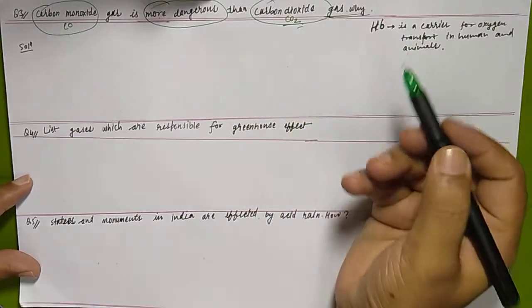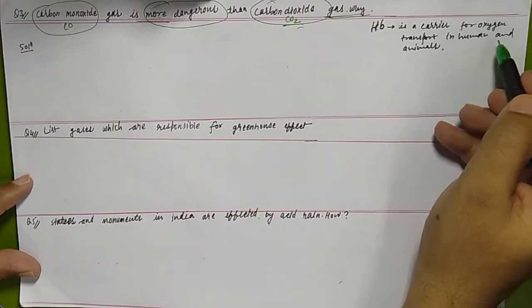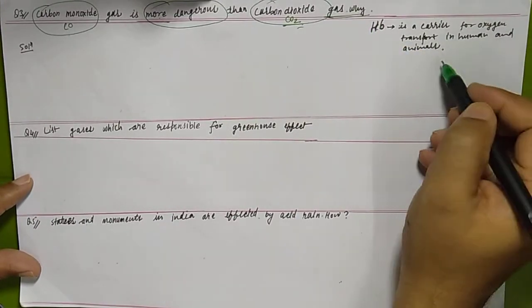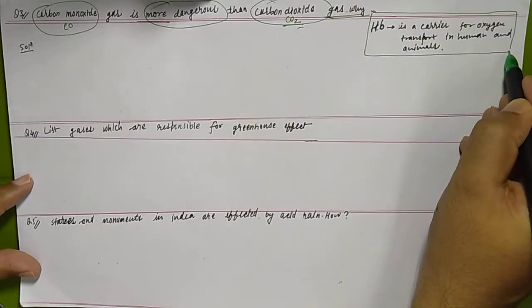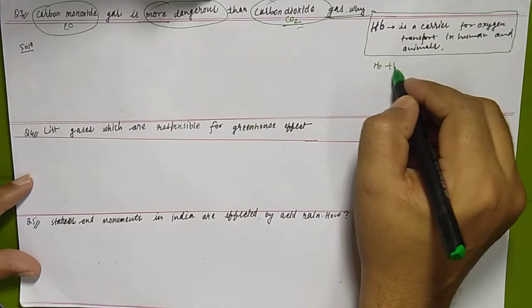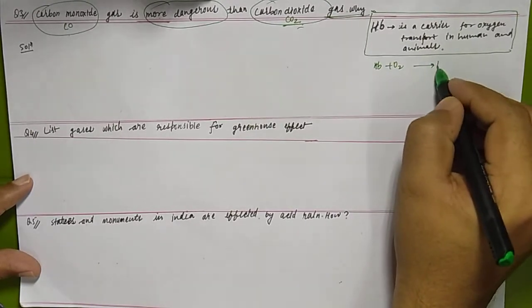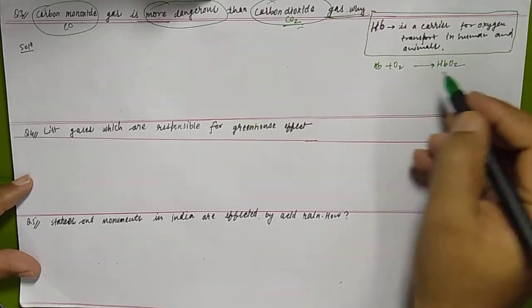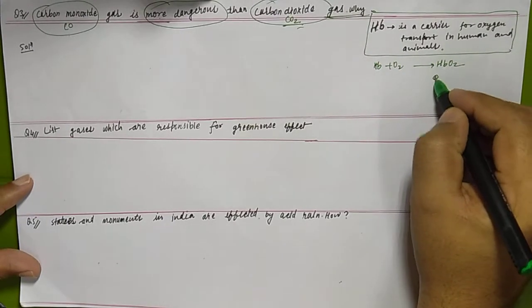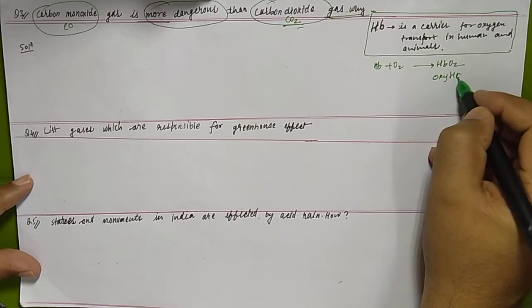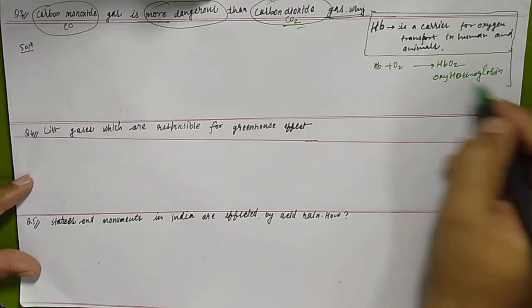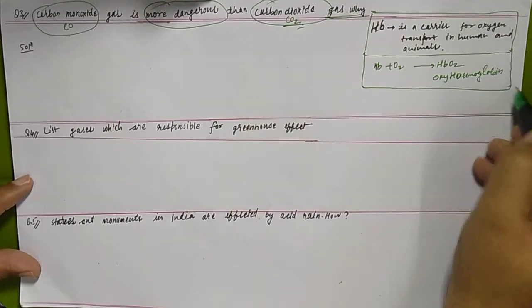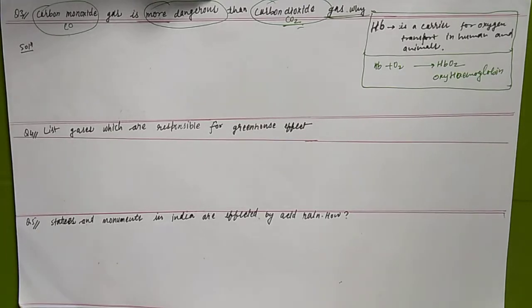Why? Now we know that hemoglobin is a carrier for oxygen transport in humans and animals. That is the key word which we have to understand: hemoglobin combines with oxygen, Hb plus O2, and forms HbO2, which is oxyhemoglobin. Due to this we survive. So hemoglobin is a carrier of oxygen in the human body.